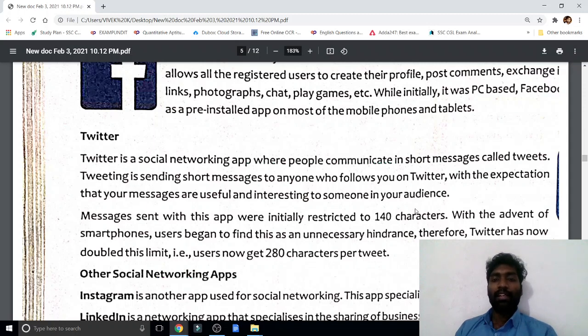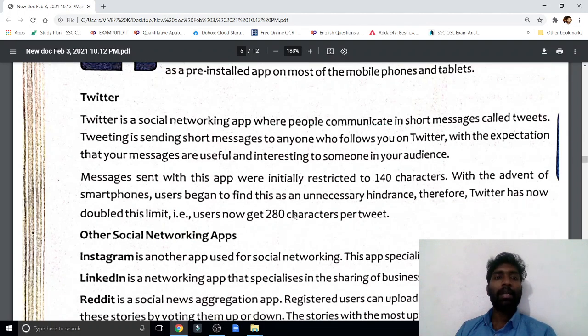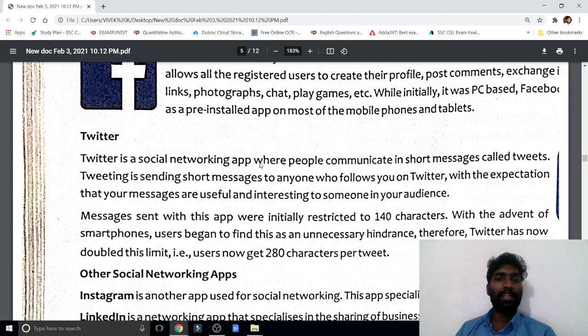Now you can type up to 280 characters; they just doubled it. But this is very famous, everyone is using it. We can follow big persons, which can be a celebrity, a leader, or a sportsman.